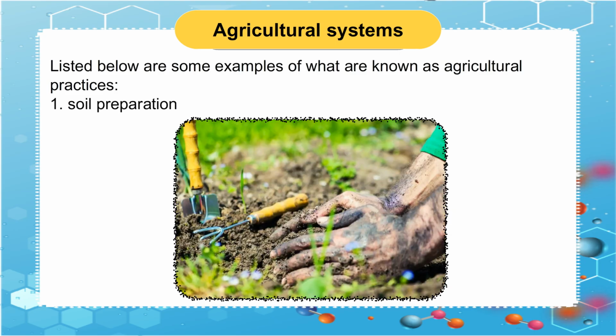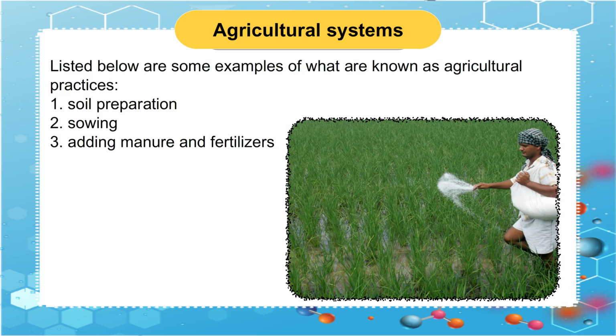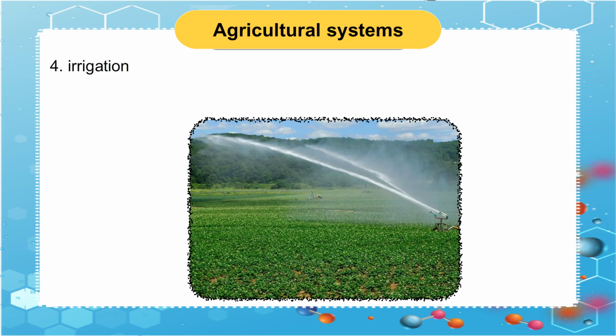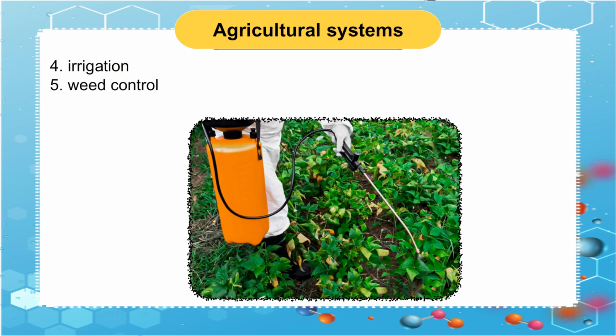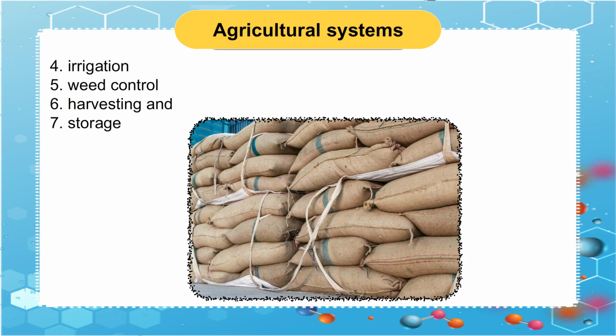1. Soil preparation. 2. Sowing. 3. Adding manure and fertilizers. 4. Irrigation. 5. Weed control. 6. Harvesting and 7. Storage.